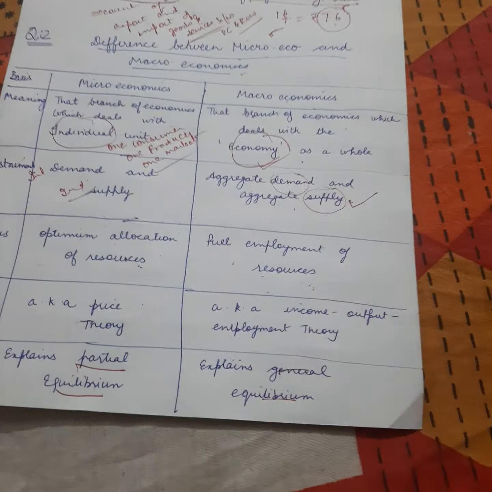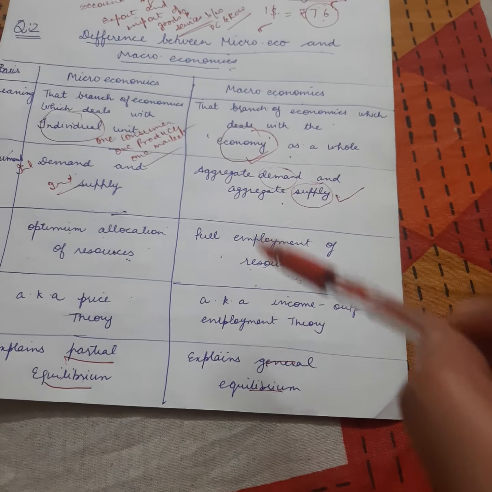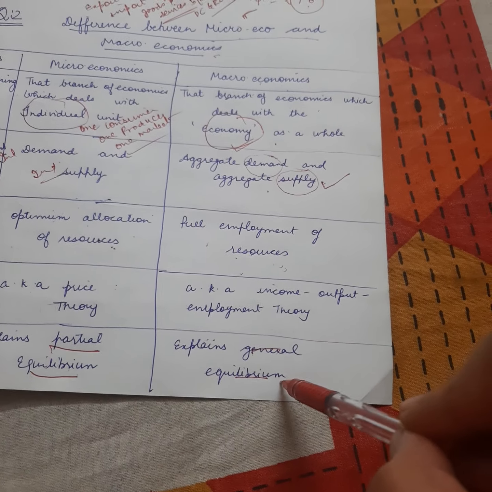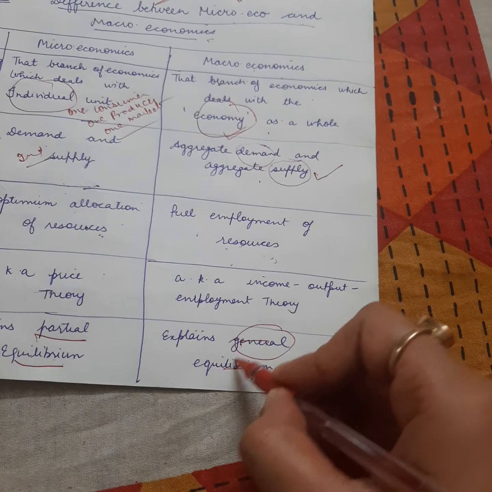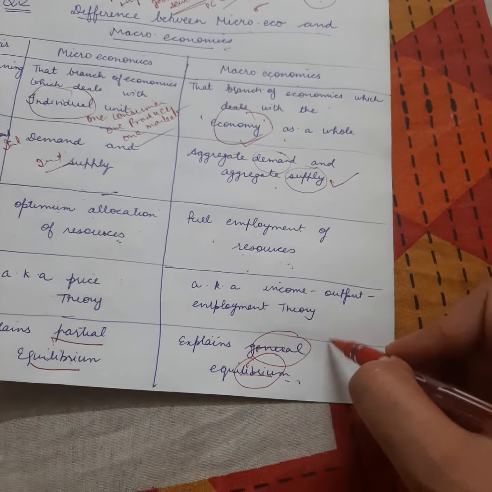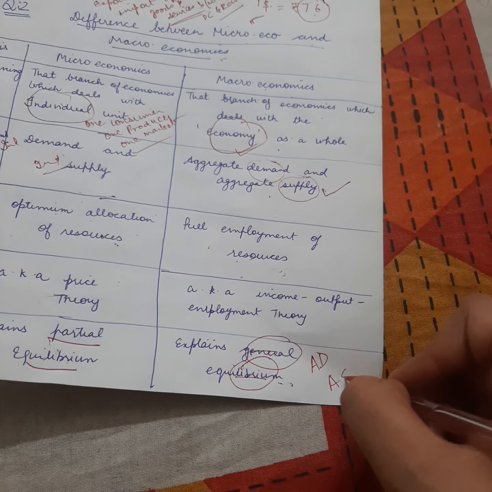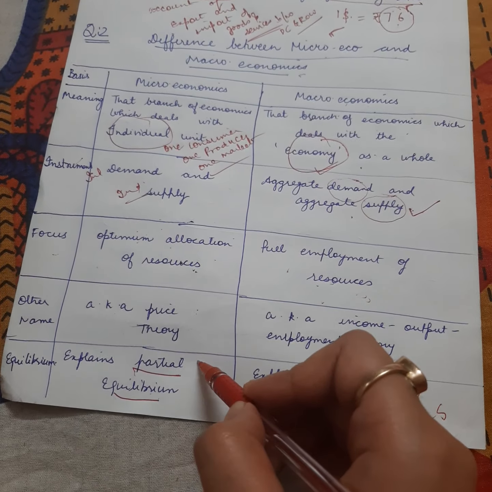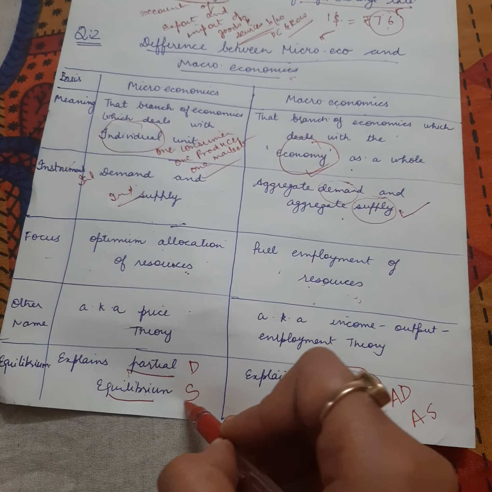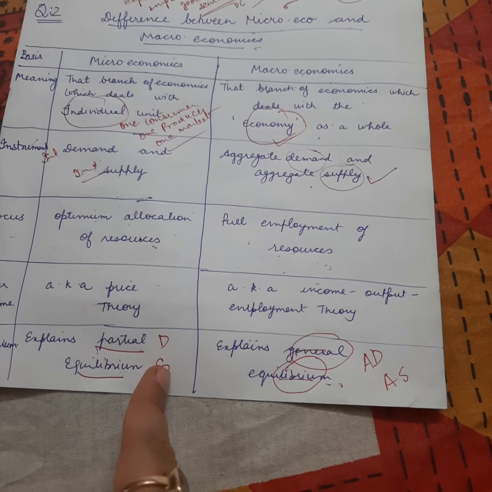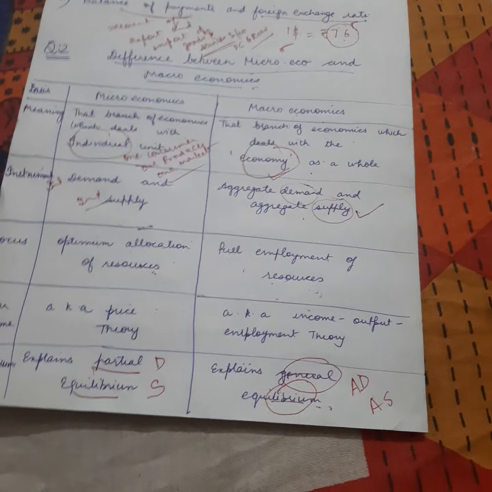Whereas in case of macroeconomics, it explains the general equilibrium. General equilibrium means equilibrium at the level of the whole economy. Okay, and what two variables will we be talking about here? Aggregate demand and aggregate supply. What two variables do we talk about in microeconomics? Individual demand, individual supply, as we have done in 11th standard. Okay, now moving on to the next.